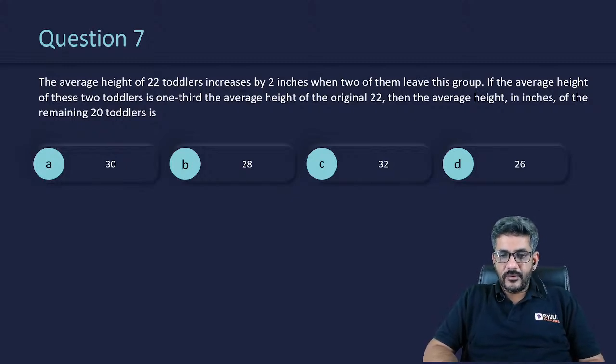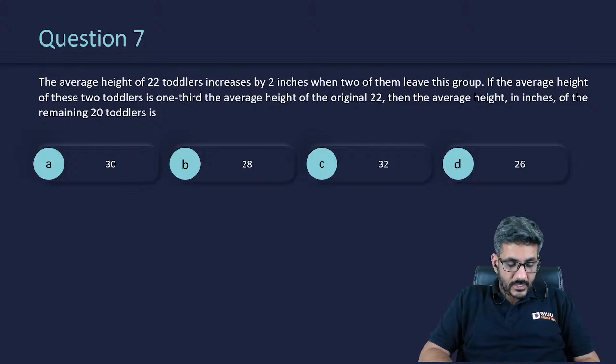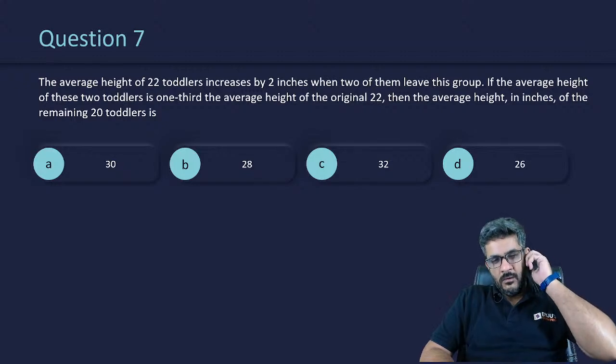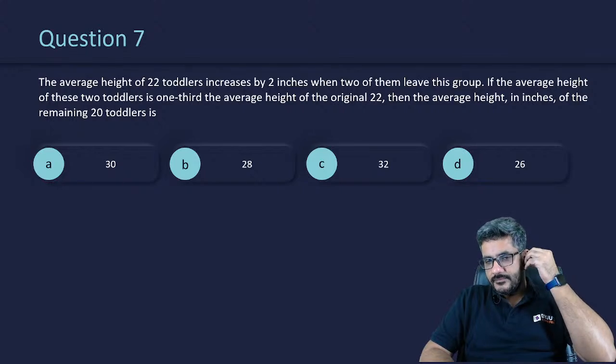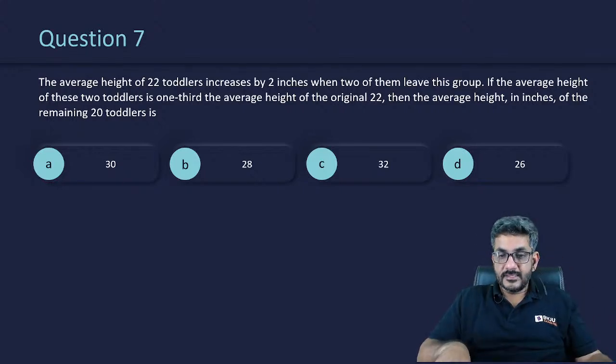Varun says B. Okay. Then Ritik Singh says A. We have got only two answers till now from Varun and Ritik. Dipankar got B, which is 28. Any other answer?